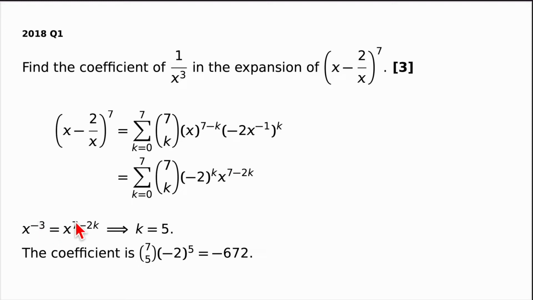So when is minus 3 equal to 7 minus 2k? Well, that's true when k is equal to 5. So of all these, I need to find out the number when k equals 5. So plugging in 7 and 5 and minus 2 to the power of 5, I get minus 672. And that's the answer to this 3-mark question.